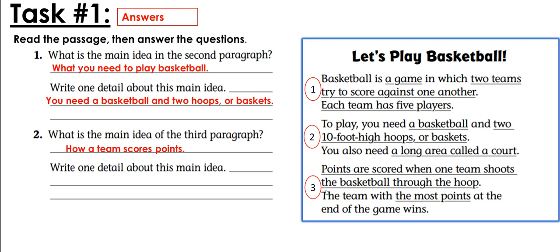The main idea is how a team scores points. Let's read it together. Points are scored when one team shoots the basketball through the hoop. The team with the most points at the end of the game wins. Alright, so the main idea is what? How can a team score points? And the detail. One of the details is that points are scored when one team shoots the basketball through the hoop. This is the main idea and the details of the third paragraph.